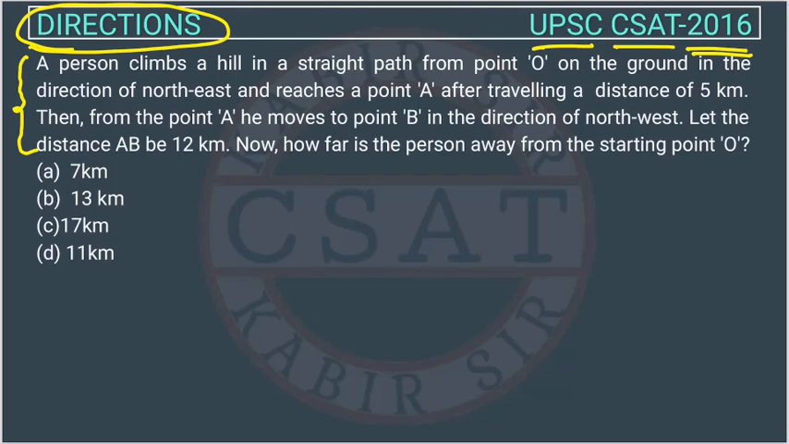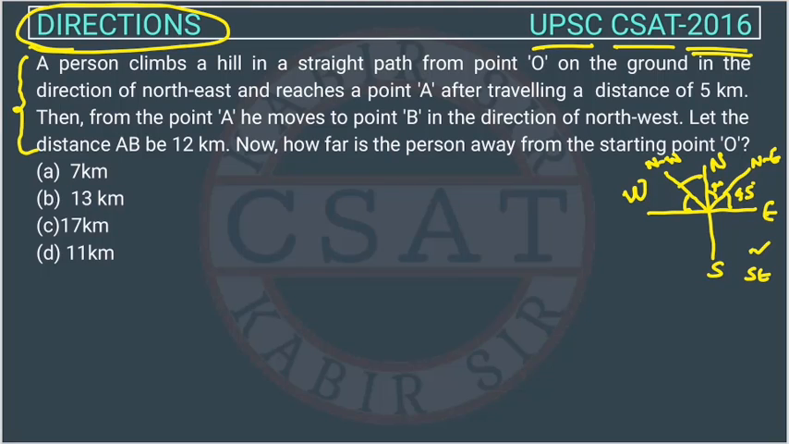So whenever we have a direction question, what should we do? We should draw this diagram, right? This is north, this is south, this is east, and this is west. And this here will be northeast, and this will be 45 degrees from each side. Similarly, this will be northwest, and here also the angle will be 45 each. Similarly, this will be southwest, and this will be southeast.